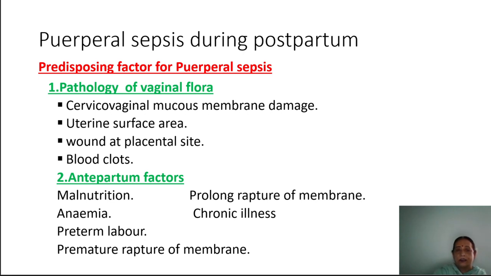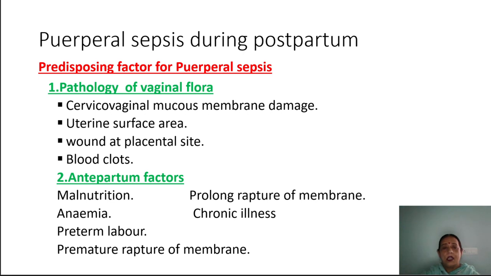Uterine surface area: the uterus becomes larger and there is a larger surface area for infection. Wound at the placental site: there is a wound where the placenta is adherent to the uterus, that is a raw area which is responsible for infection. Blood clot is a good medium for the growth and development of microorganisms.